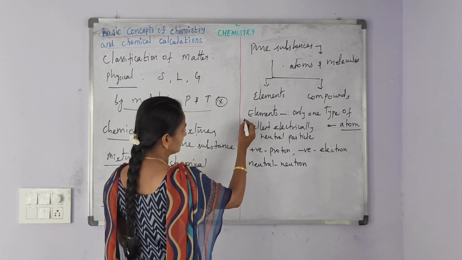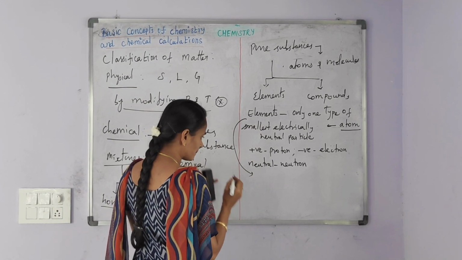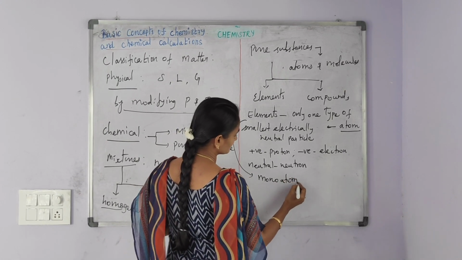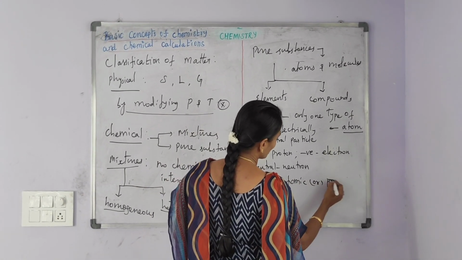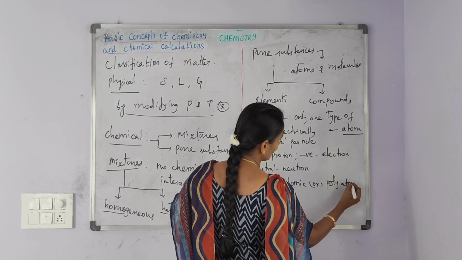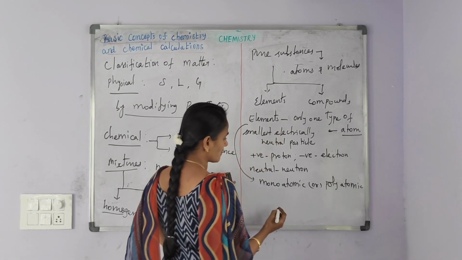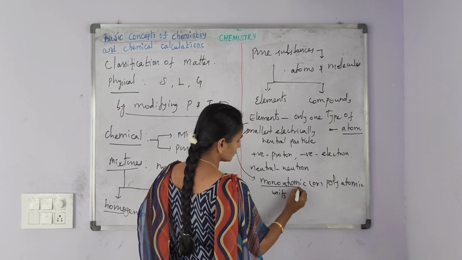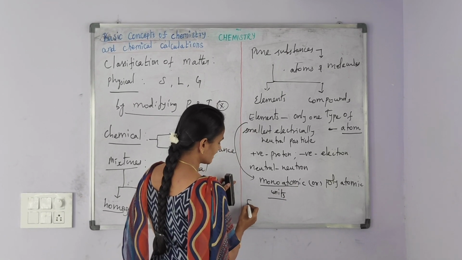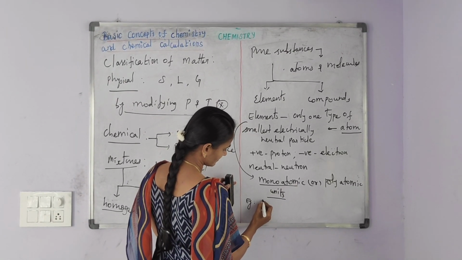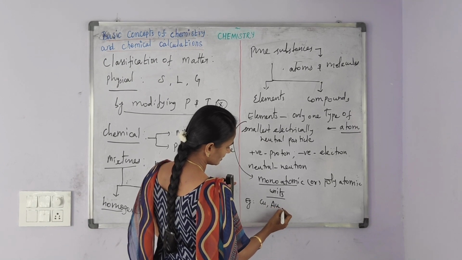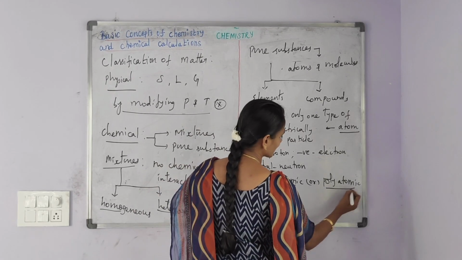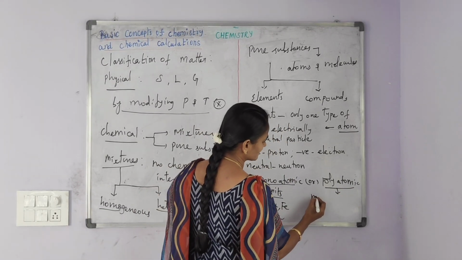Next, elements are present in the form of monoatomic or polyatomic units. Monoatomic units, its examples are copper, gold, iron, etc. Polyatomic units are considered as molecules.